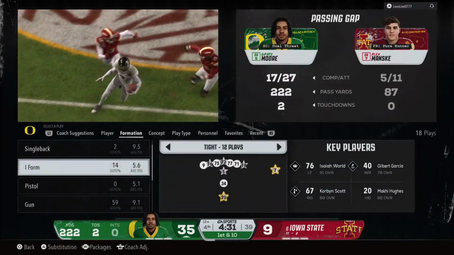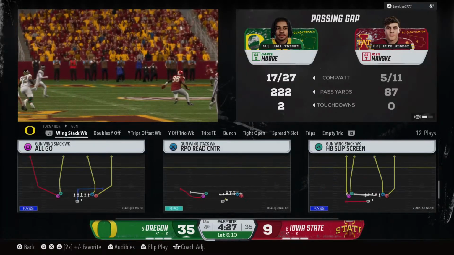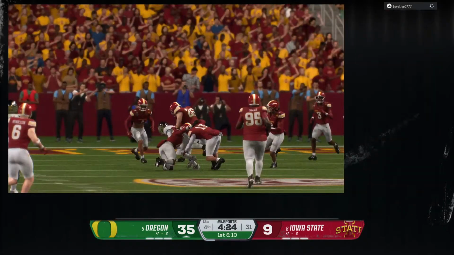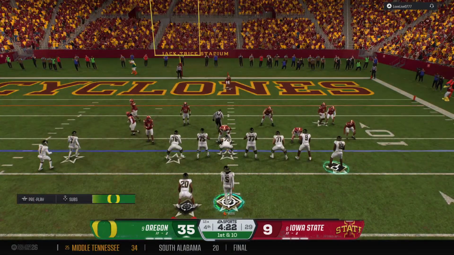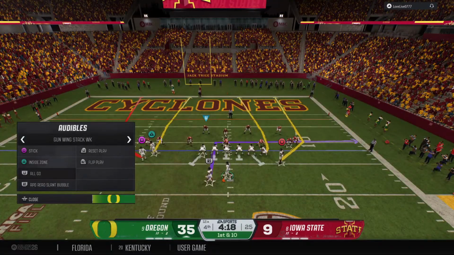You finally tackle him after a huge chunk play. Moves the ball to the 12. Man, they're already up big in this game, and now they're taking shots downfield. They're just looking to pour it on right now. Still throwing the football, and vertical shots to boot.